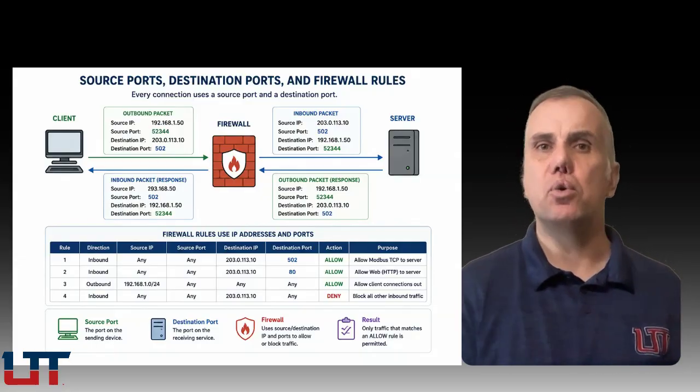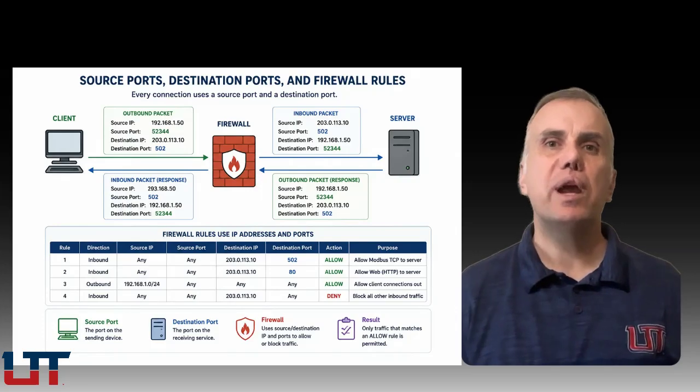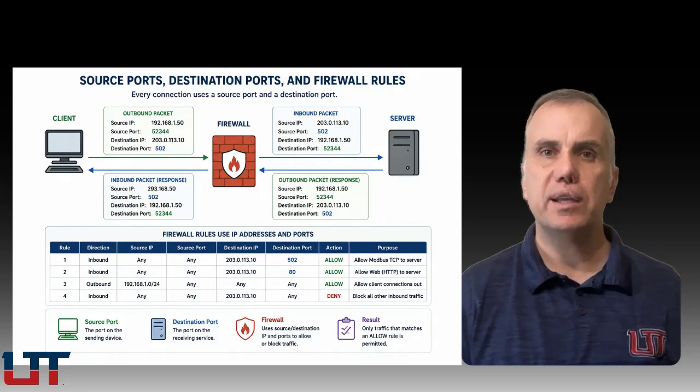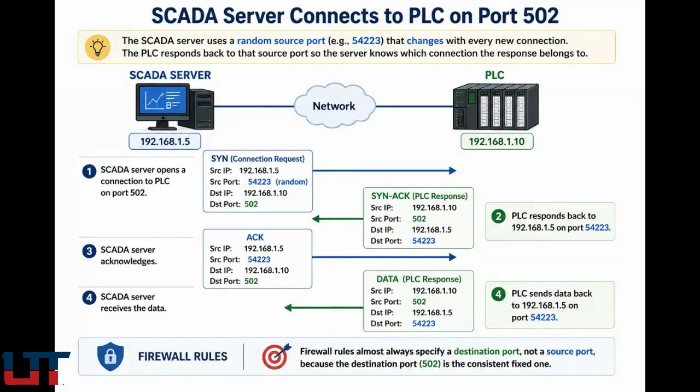The source port is a high-numbered, randomly chosen port that the initiating device uses to track the connection on its own end. When your SCADA server connects to a PLC on port 502, the server might use a random source port, 54223. That number changes with every new connection.